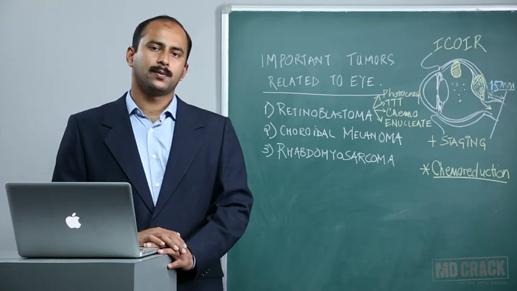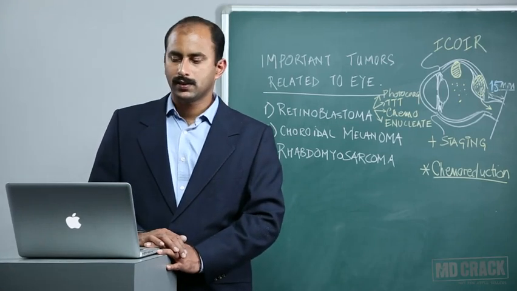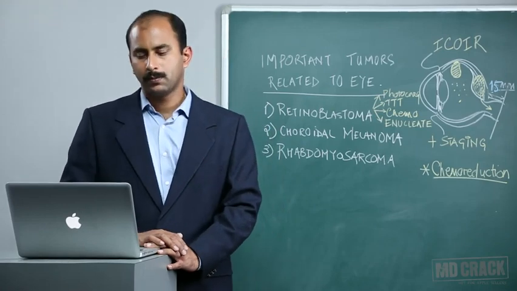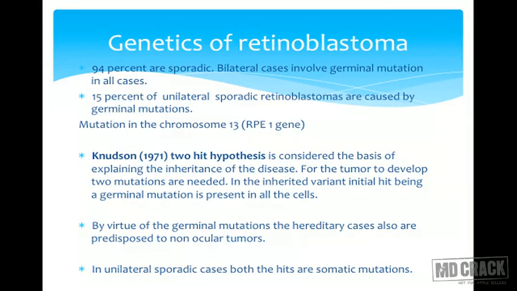There is no formula or mathematics to remember this. These are statistics and hence they are important. For this particular condition, they need to be remembered. Mutation of chromosome 13 or the RB1 gene is responsible for initiation of the cascade that leads to retinoblastoma. Knudson in 1971 initiated a two-hit hypothesis, which is considered the basis of explaining the inheritance of the disease. For the tumor to develop, two mutations or two hits are needed.